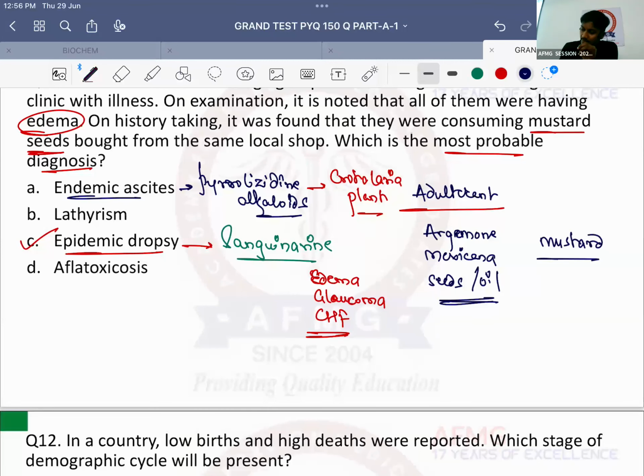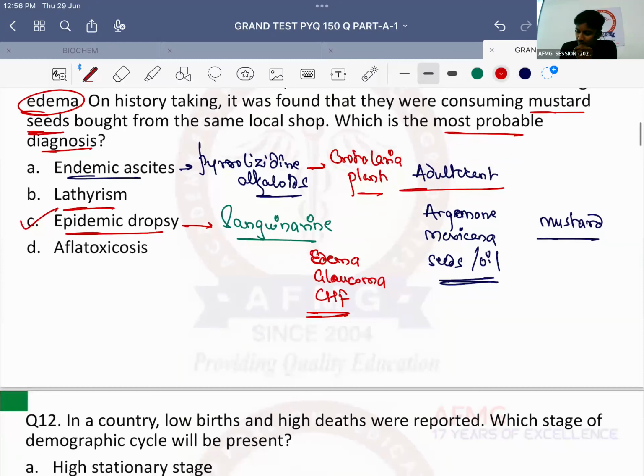Okay? Lathyrism, next important. Lathyrism, the toxin responsible is known as BOA. BOA is nothing but beta oxalyl amino alanine. So BOA causes which adulteration disease? Lathyrism. And BOA is present in Kesari dal. And this Kesari dal is mixed with अरहर दाल और तुअर दाल. ठीक है? तो तूर या अरहर दाल में मिक्स करी जाती है केसरी दाल, and that contains a toxin known as BOA, and that causes lathyrism in the patient.